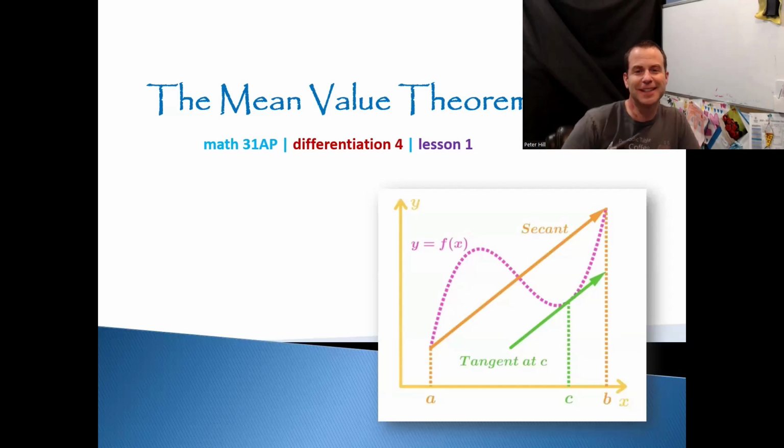Hey friends. Today begins chapter 4 of our AP Calculus journey. Again, talking about various aspects of differentiation. In this first one, we're going to talk about something called the mean value theorem. Now, it's not an angry value, it's an average value. That's what we mean by mean.